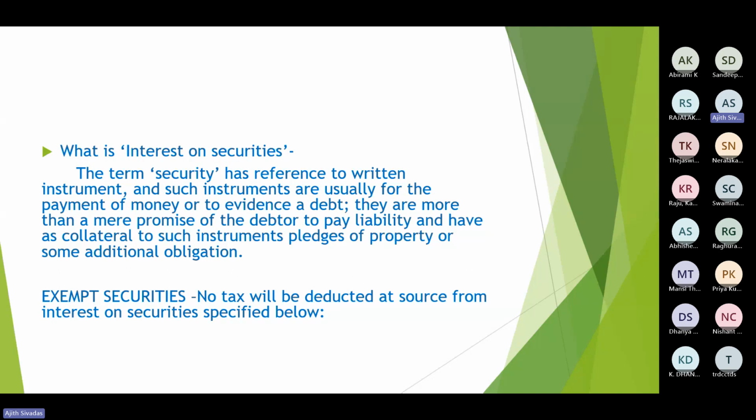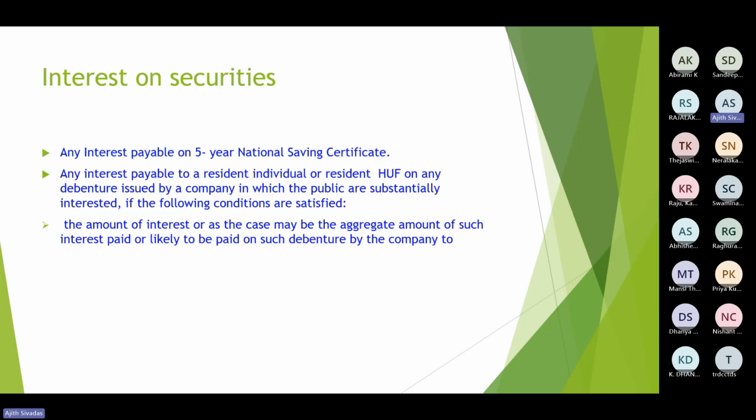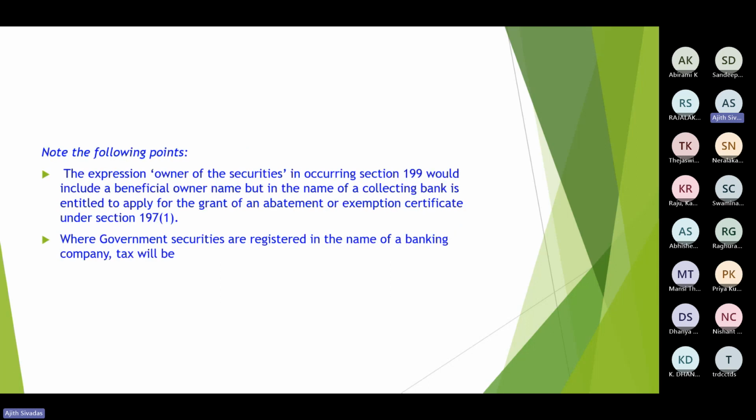So as a second point I was mentioning, what is a security and what is interest, we would be discussing later anyhow. On those securities on which tax is not deductible, I was mentioning the list. Hope you went through the list. This material also would be shared, so kindly do go through the exempted list. Then the critical point is, apart from those specific exemptions, one exemption comes with two other conditions: less than 5,000, and amount paid via account payee cheque. Then if such interest is paid by a public company in the form of interest on debentures, it would also be an exempted security.